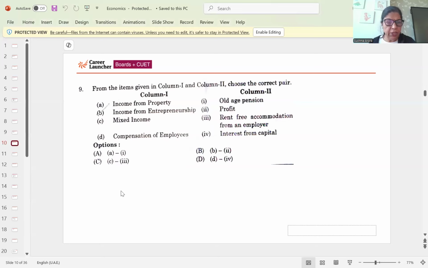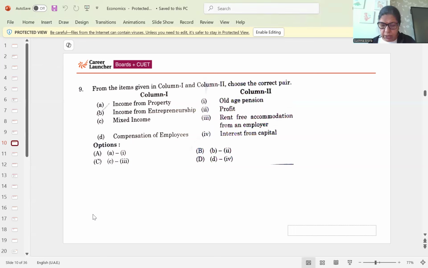Now, next question, 9, match the correct pair. So here, correct pair is B, as income from entrepreneur is profit. So B option, second part is correct. Entrepreneurship is profit.